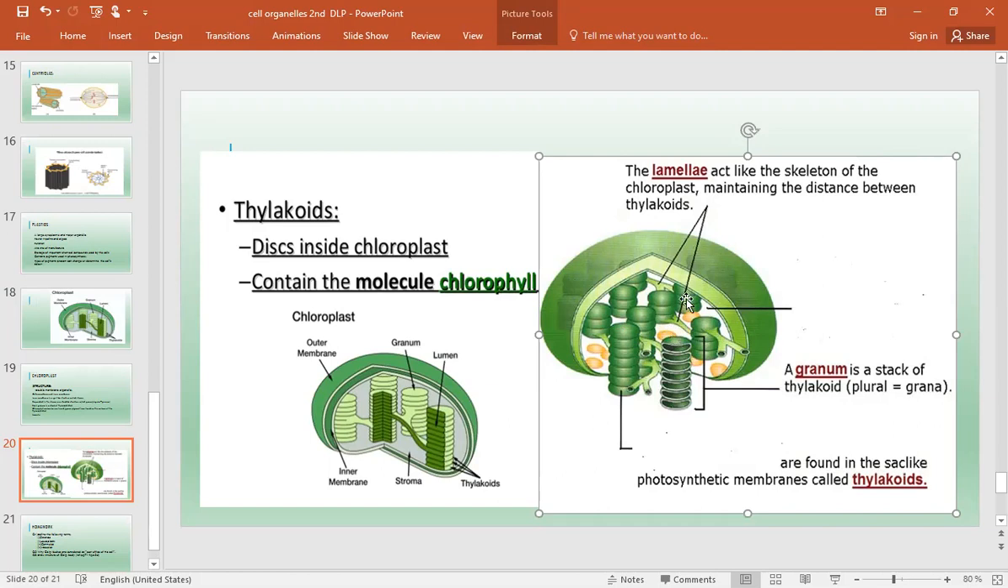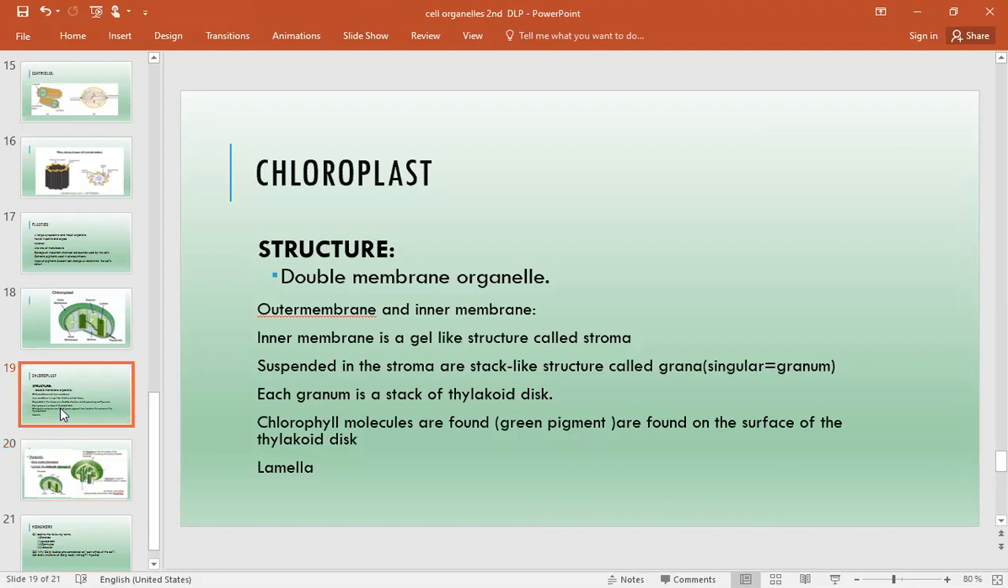Okay, and all these grana combined, in the plural state, are called grana. First is the granum, which is a stack of thylakoids, and in the plural it is known as grana. So I hope the picture is clear. Thylakoids, you can say, are discs inside the chloroplast that contain the molecule known as chlorophyll. Let's see the structure. All this is written in your book.